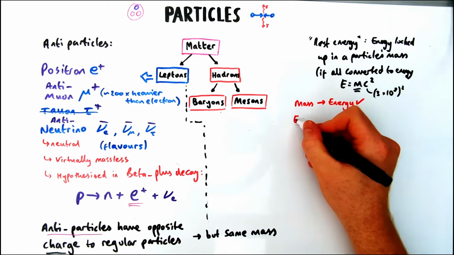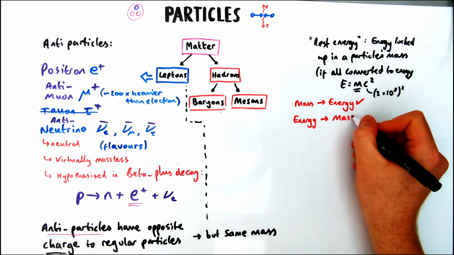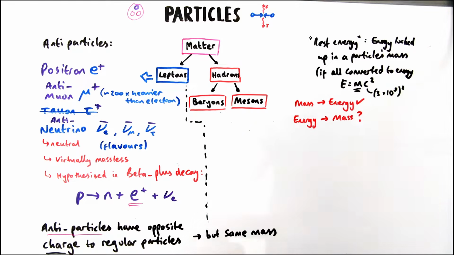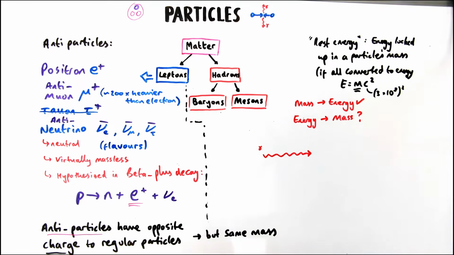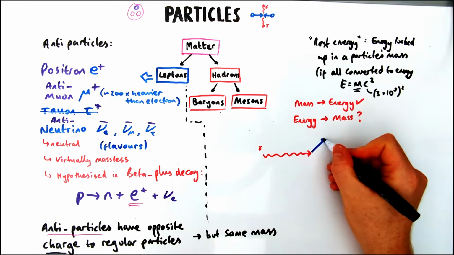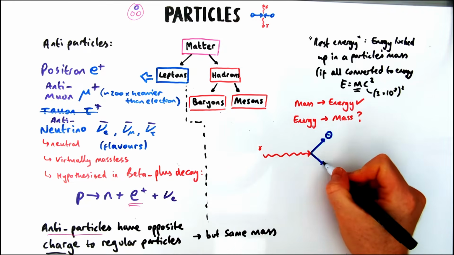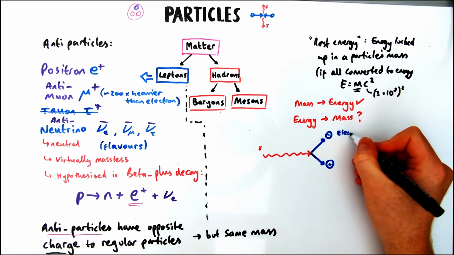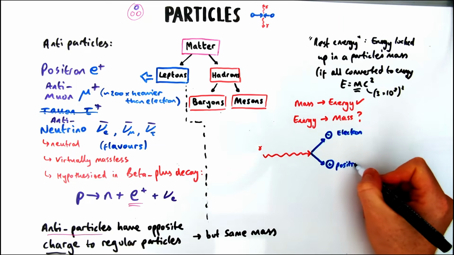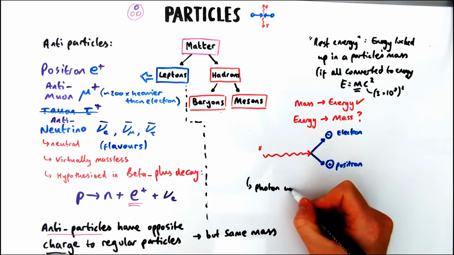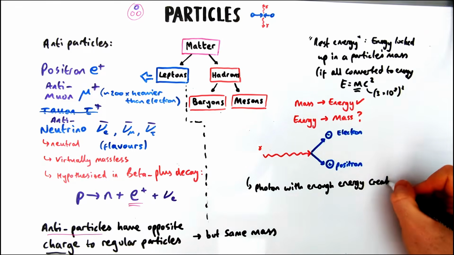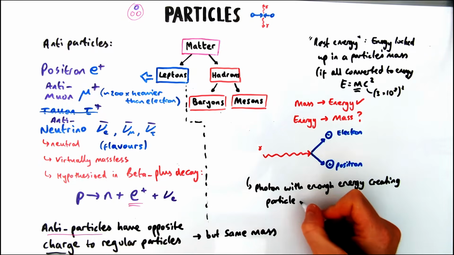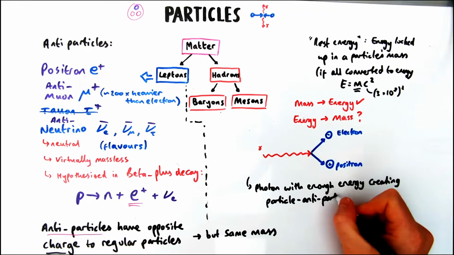So if we can convert mass to energy, could we also convert energy to mass? Well, yes, we can. The opposite of annihilation also has its own name, for converting pure energy in the form of a gamma photon into 2 particles, a particle-antiparticle pair, just like we see here with an electron and a positron. So this is known as pair production, which sounds like what it should be, producing a pair of particles, one anti and one regular particle.